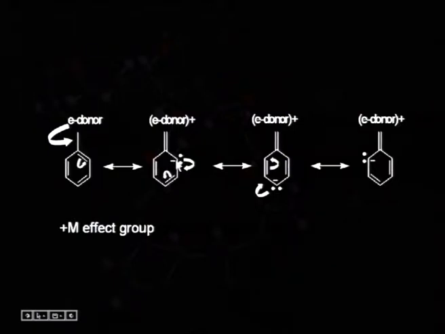In the next step, this lone pair of electrons will be shifted here and this will be giving a new pi bond here. And here again a pi bond moves to this position. A negative charge arises here. After that, this lone pair of electrons will move from here and will be converted to a pi bond. So, it is basically the conversion of a lone pair to a bond pair and then the conversion of a bond pair to a lone pair. In this fashion all the resonance phenomena take place and this group behaves as a plus M effect group.